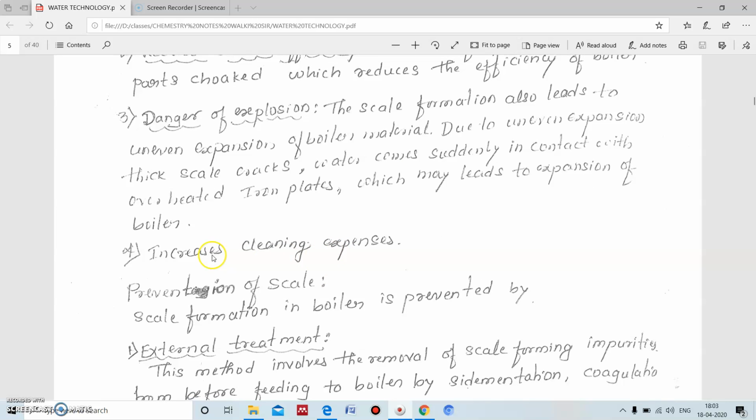Next, it also increases the cleaning expense. Whatever salt deposition is there, it is present inside the boiler wall. So it is highly difficult to remove the deposited salt. It is very expensive to remove that salt precipitation present inside the wall.